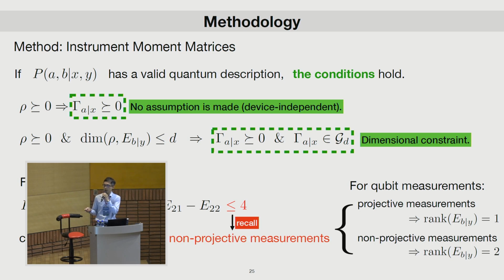For qubit measurements, if we want to impose these constraints, we have to link the idea to the idea of the rank. For projective measurements, the rank is equal to 1. And for non-projective qubit measurements, the rank is equal to 2. So we would like to introduce the rank constraints to enforce the measurements to be projective measurements or non-projective measurements.